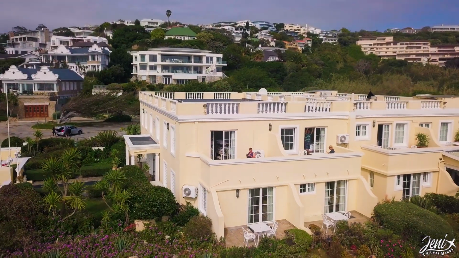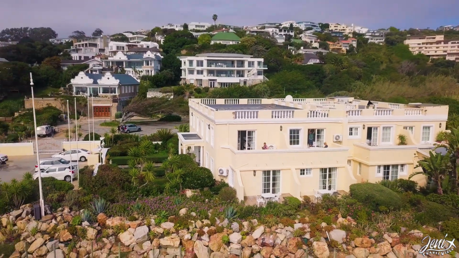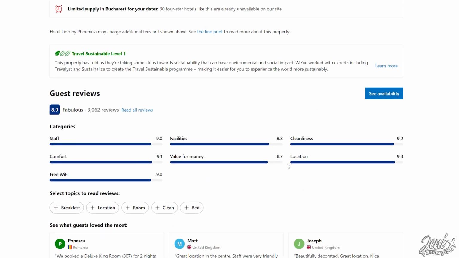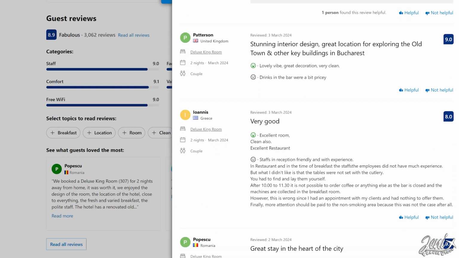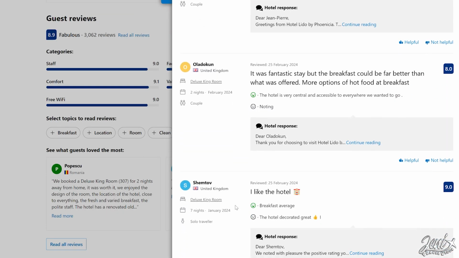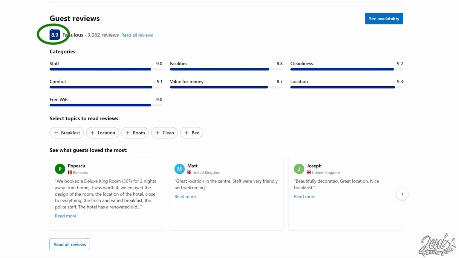This way you support small businesses and get personal attention. I always read the last reviews up to half a year, especially the negative ones, to see what people don't like about the place. If the rate of the place is above 7.5, it's a good place to stay.